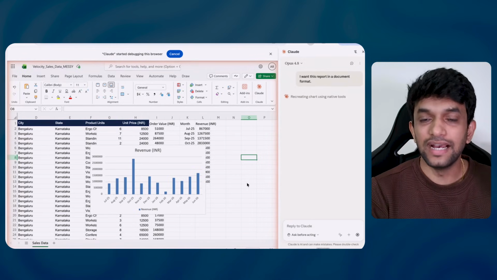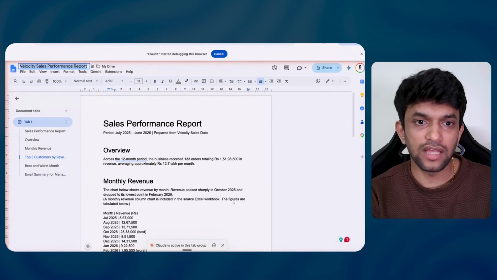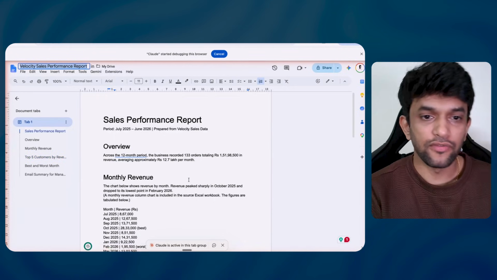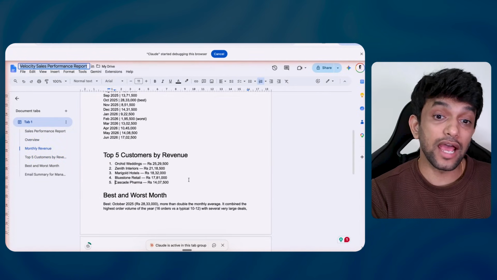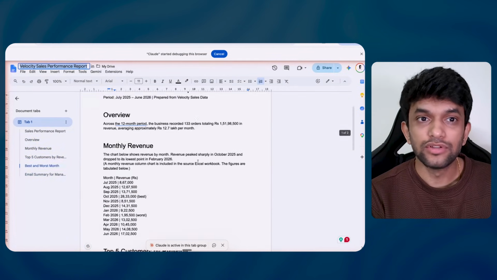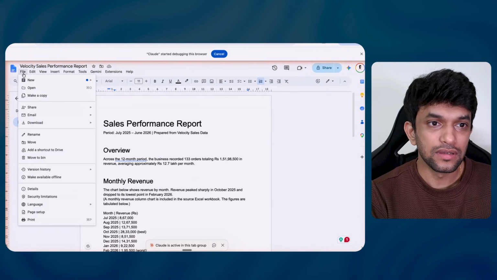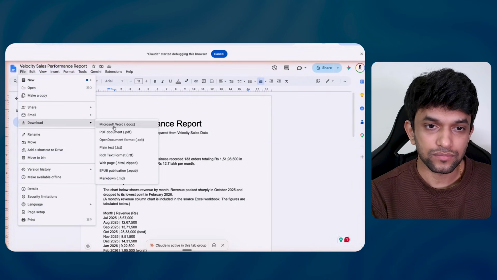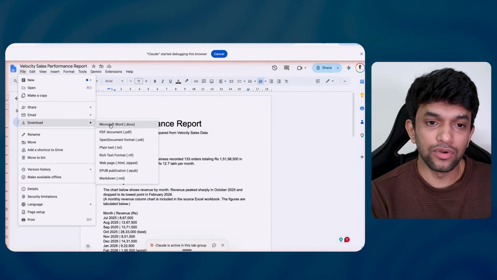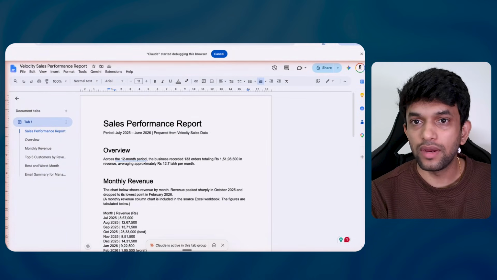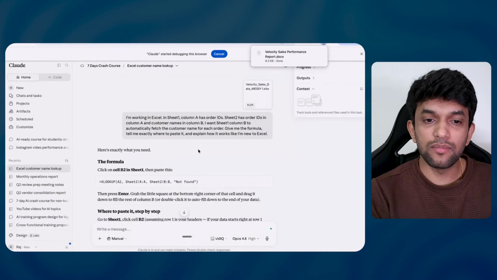Okay, this is the output. If you can see, the sales performance report is not as good as I would have expected. So let me show you one more thing. What I will do is download this Word document and put it in my Claude.